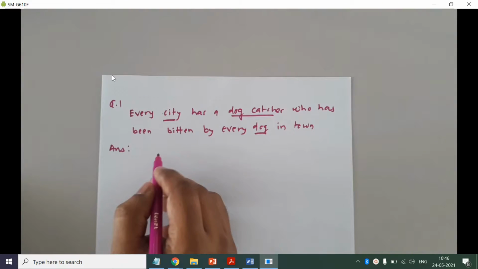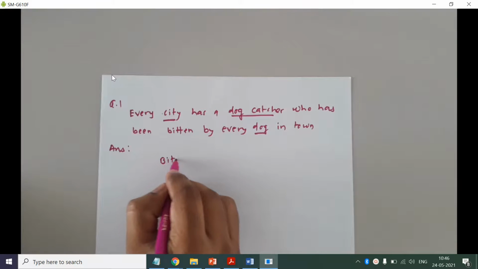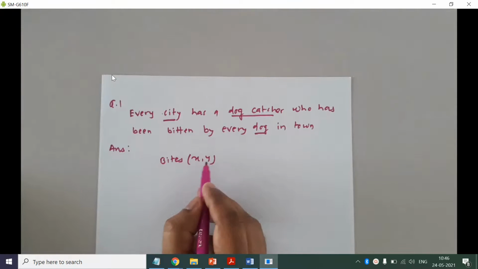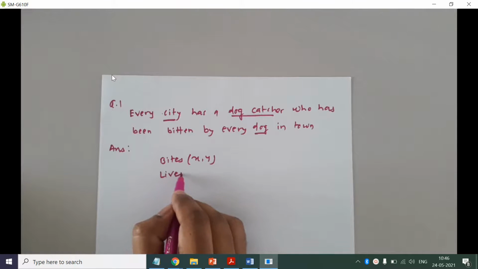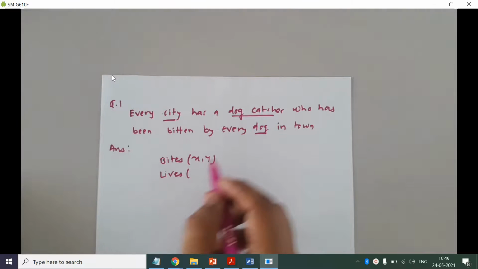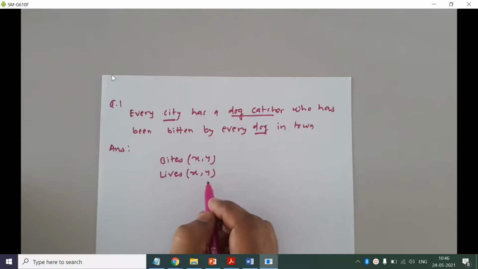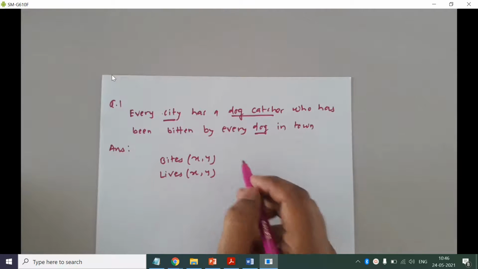So here we have bites predicate, bites X comma Y, so it says X bites Y. Okay, and then lives, so we should have a predicate called lives, so X lives in Y city. And what are the entities here?